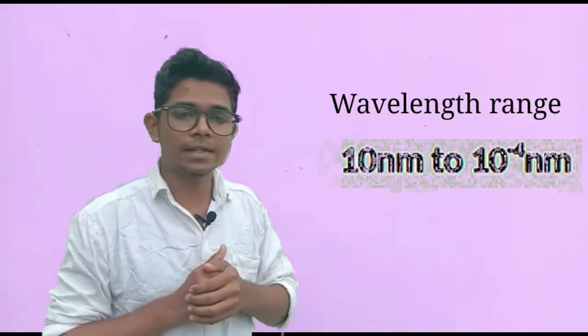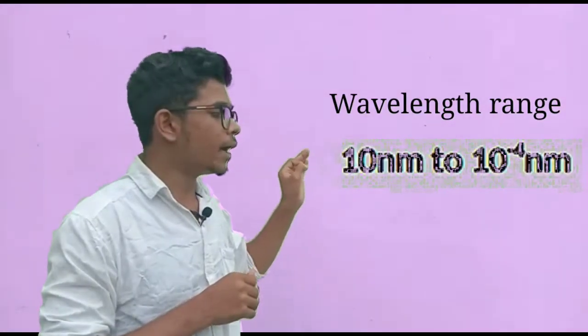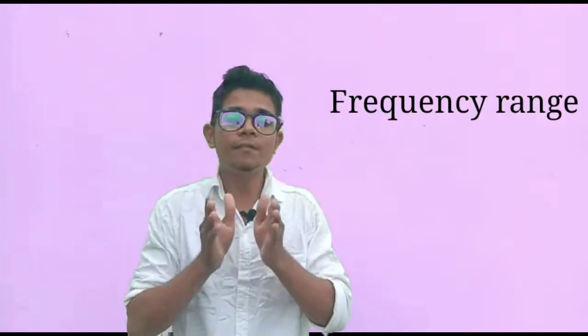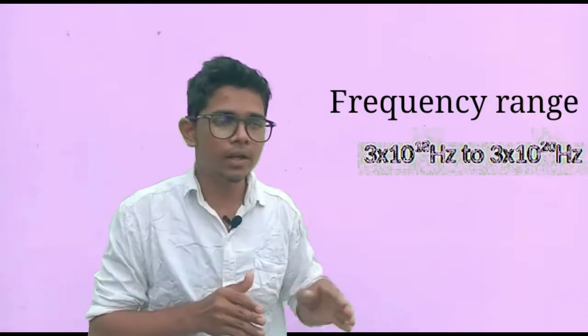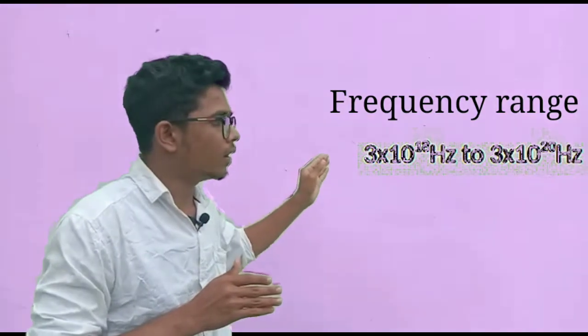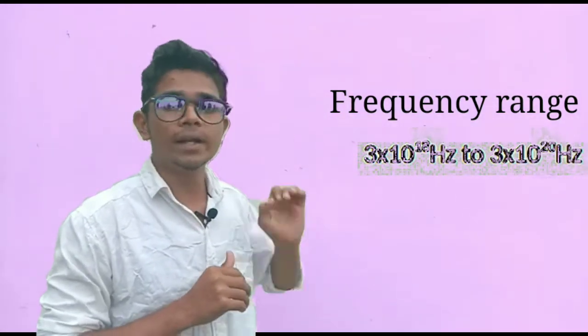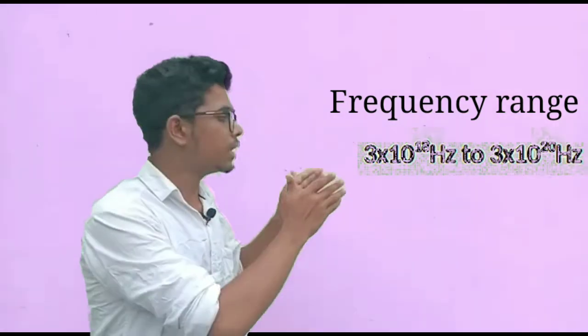What is the actual range of X-rays? The wavelength range of X-rays is 10 nanometer to 10 power minus 4 nanometer, and the frequency range varies from 3 into 10 power 16 hertz to 3 into 10 power 20 hertz. These are all the ranges of X-rays.